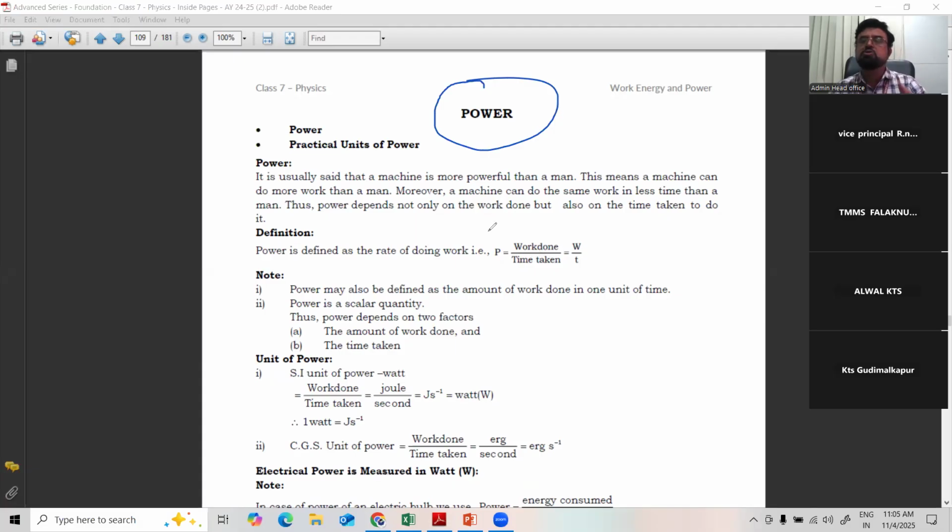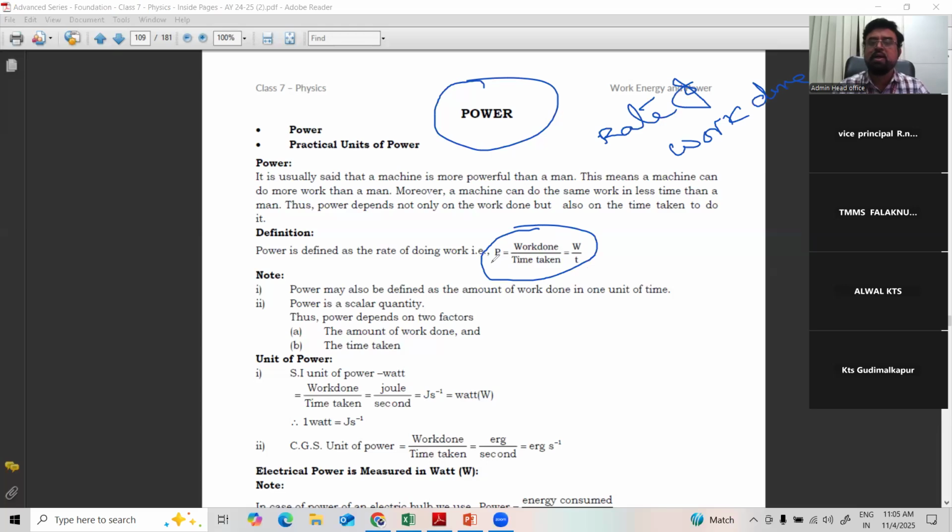Commonly we use the word power. Power is nothing but the rate of work done. Rate of work done is called power. Rate means how fast you are doing work. How fast you are doing work is called power. Work done by time, how fast you are done.